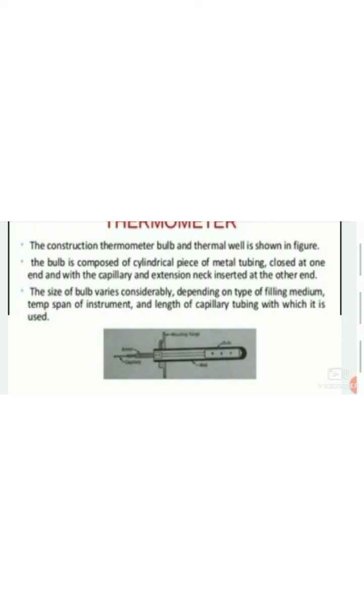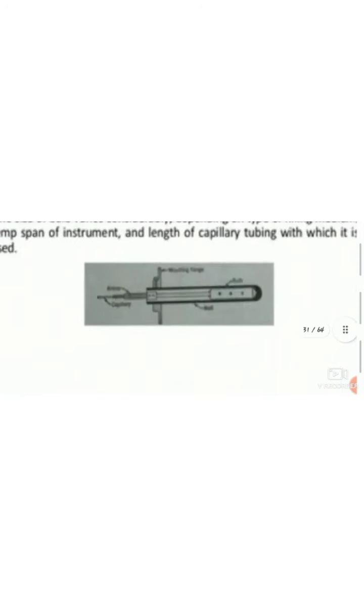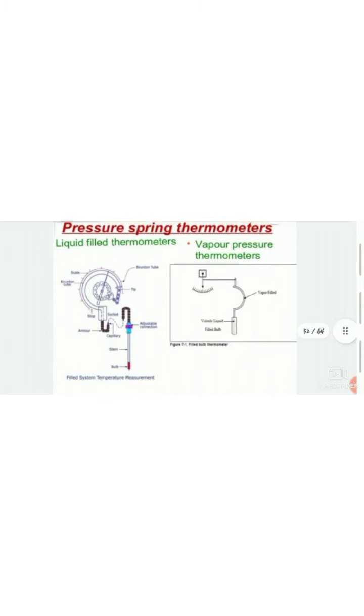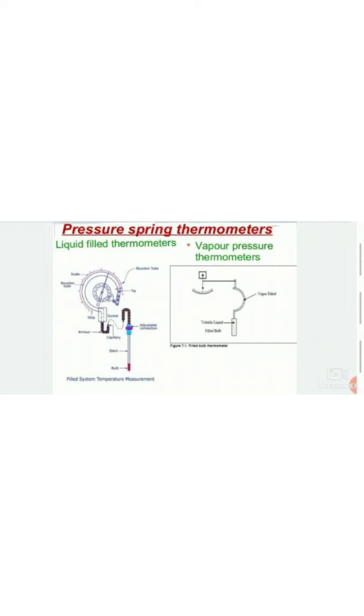So you can generally see this figure. In this figure, we can see that there is a capillary tube whose length and diameter change with the type of liquid we use in it. Pressure spring thermometer. This is the visual diagram of a filled system temperature measurement. By using this, we can measure the temperature in these types of thermometers. There is a liquid filled thermometer at the left, and at the right there is a vapor pressure thermometer.